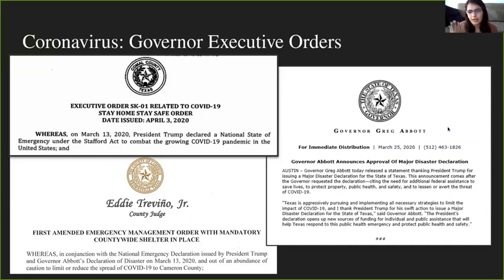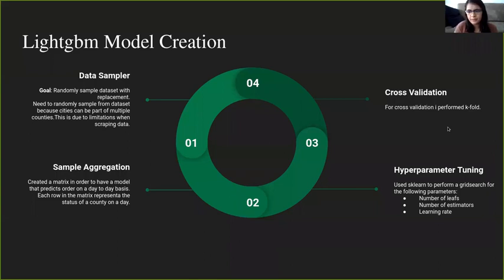First, I just want to give some background. Since the outbreak of the coronavirus, the governor has issued two orders. He has issued a disaster declaration for the state and a stay safe order for the state. Counties have also taken actions of their own by issuing these orders along with shelter-in-place orders of their own on a county-to-county basis. So I wanted to build a model that predicts whether or not there is a shelter-in-place order or a stay-at-home order on any given day between the months of February and March, because that's all I really have data for at the moment.